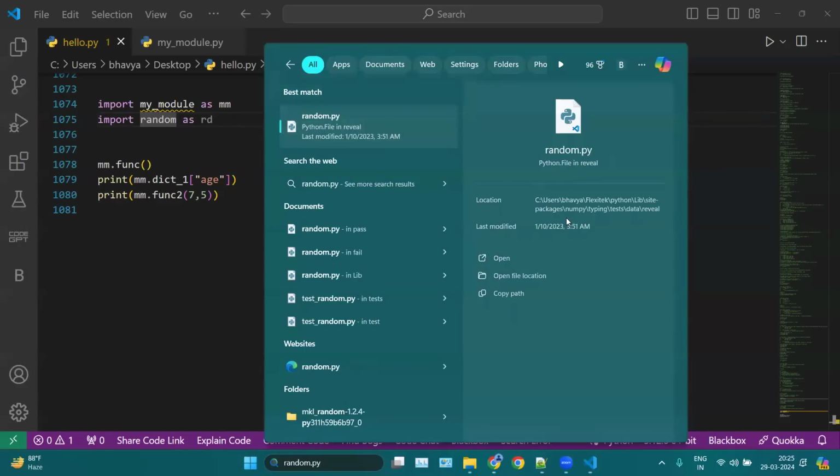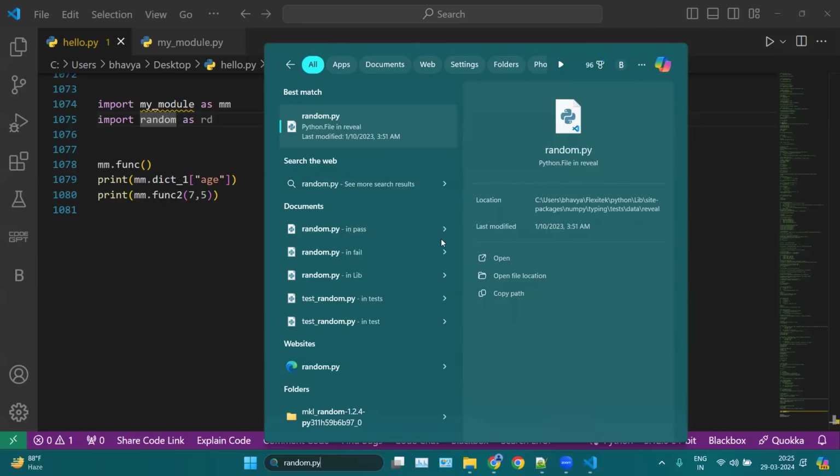Okay, we have this file. Now you can see the location here. It is inside your C users, and this one is inside my NumPy folder here. So this one is a file. Like I have many modules here. That is why random.py is like multiple files here, inside my NumPy also, inside my Python also.